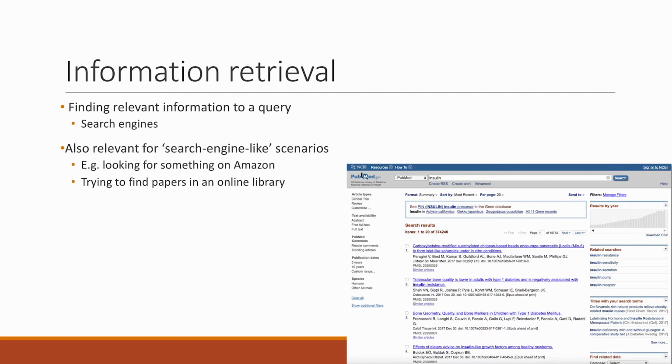But at the end of the day, it doesn't matter. You have a query, and the algorithm needs to match the keywords from the query to the different documents. Obviously, this is a super important application, given that this is essentially what Google is doing and many other websites or databases, like PubMed, for example.